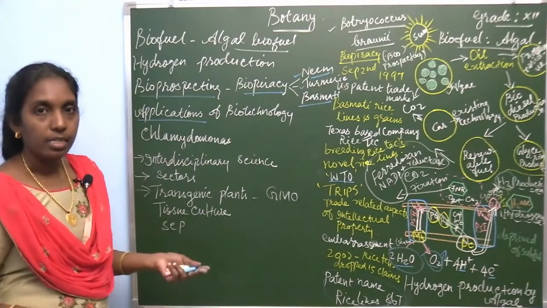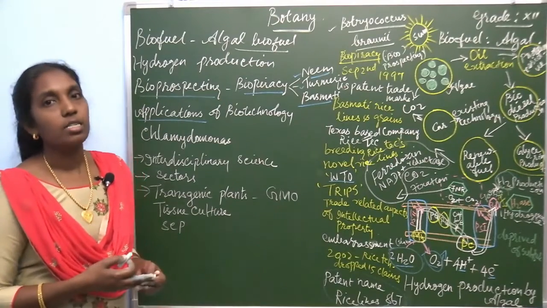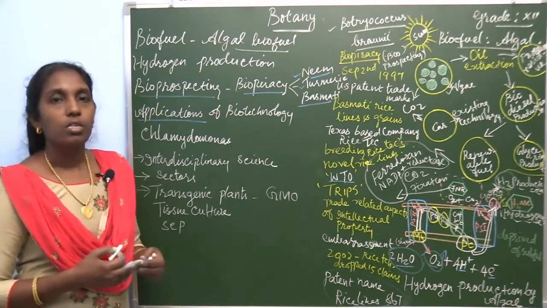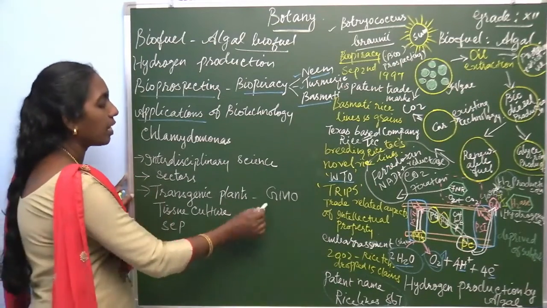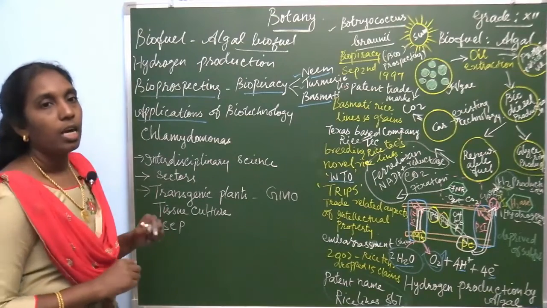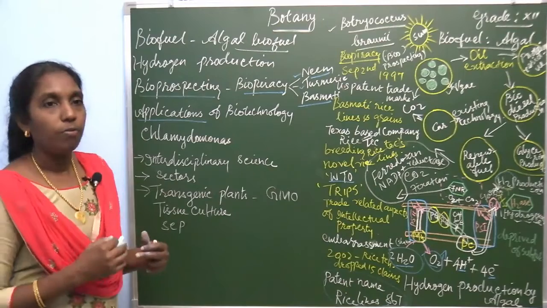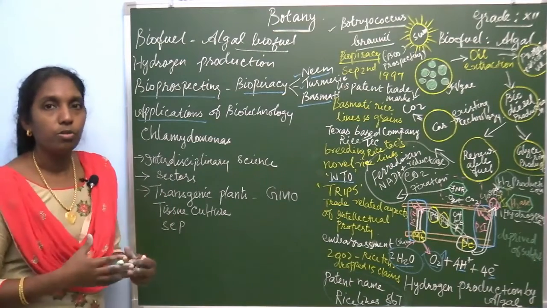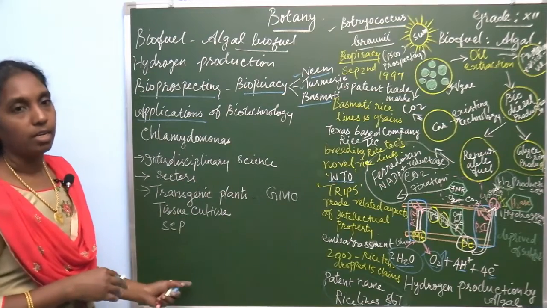Insect resistant, disease resistant, pest resistant, saline tolerant and stress resistant varieties can be obtained, and it gives an immense outcome of biotechnology.